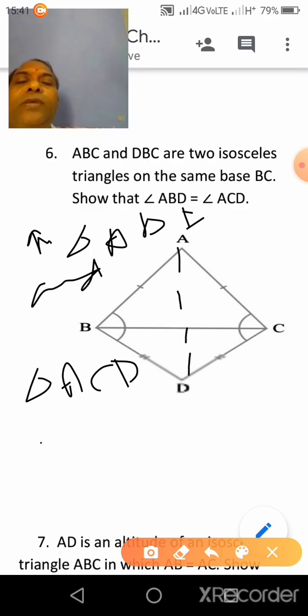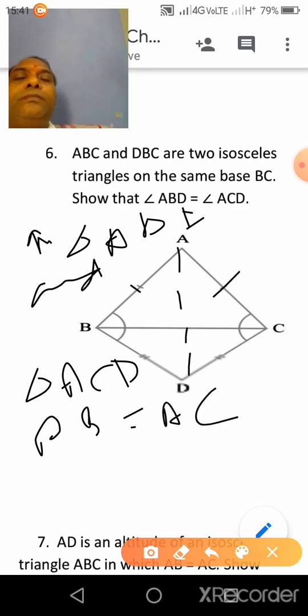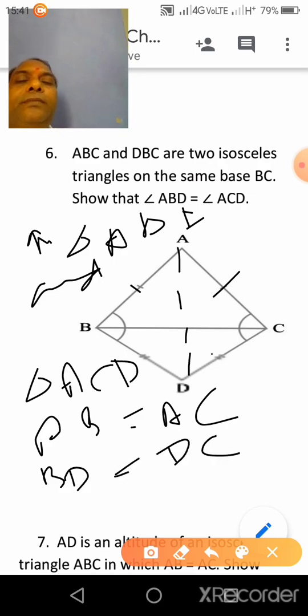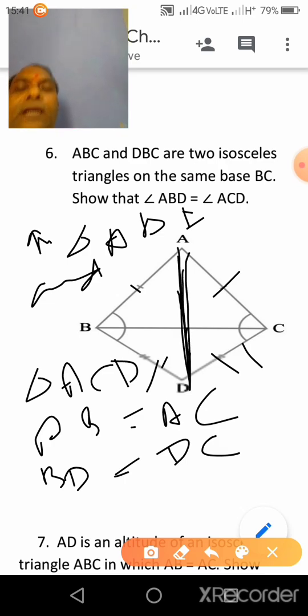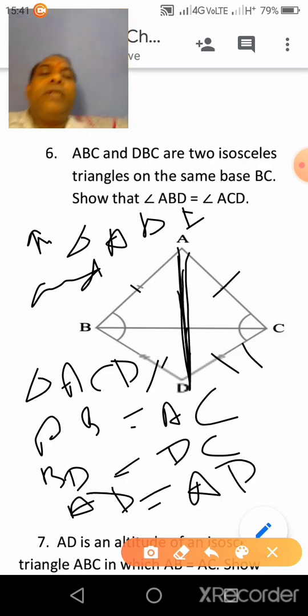AB is equal to AC, given, BD is equal to DC, already given. Clear? And side AD is equal to AD, common in both triangles.